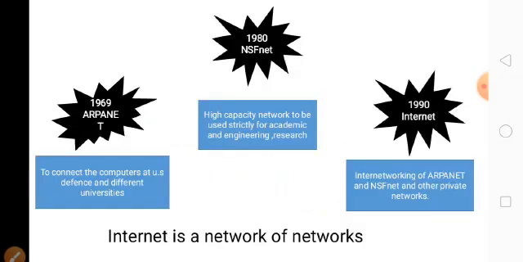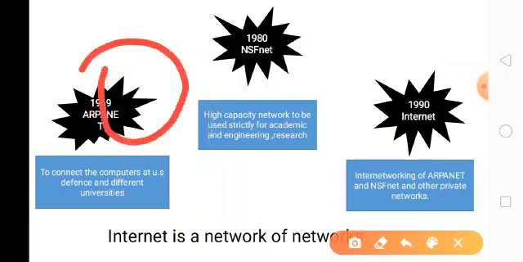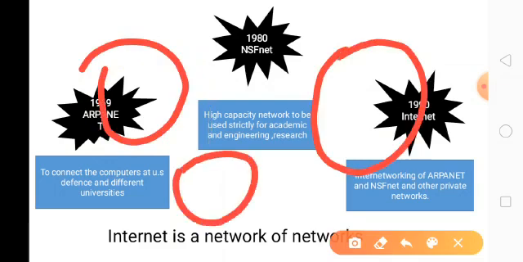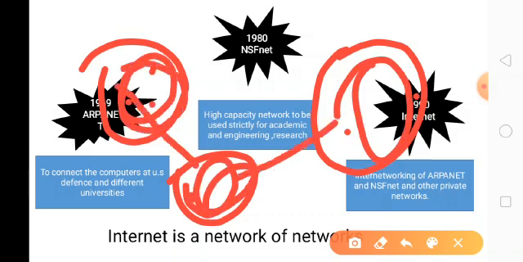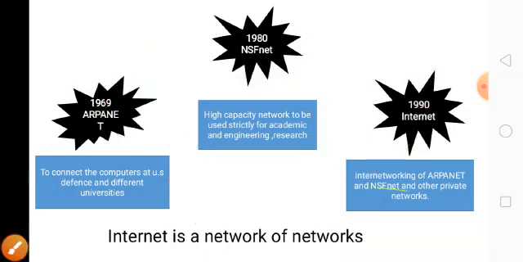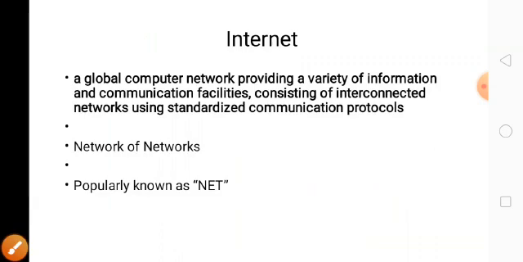Then in the 1990s they founded the network that is internetworking of ARPANET. So internet is nothing but a smaller network here, a smaller network here, also some small network here, also a smaller network. Inside, all the computers are interconnected. Here all the computers are interconnected. Here also computers are interconnected. Now these small networks are connected, which makes a network of networks, which is nothing but the internet. Generally we call the internet as net.